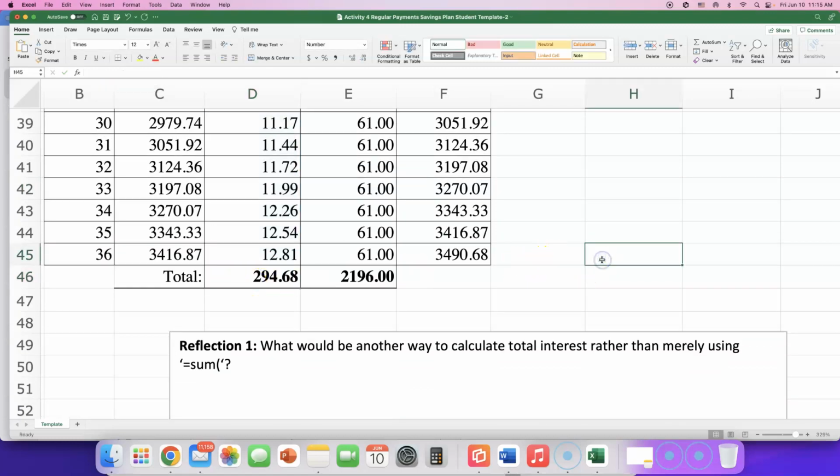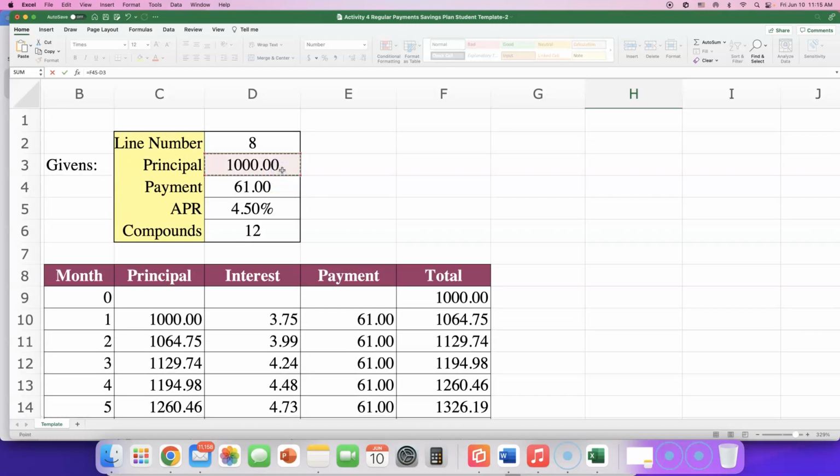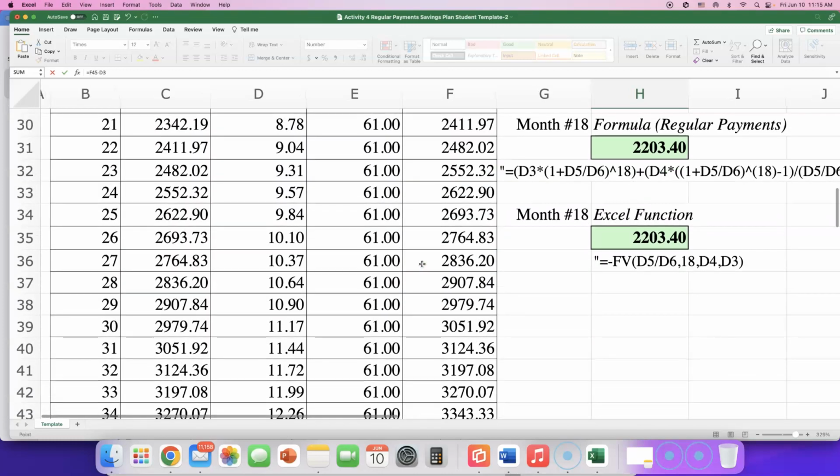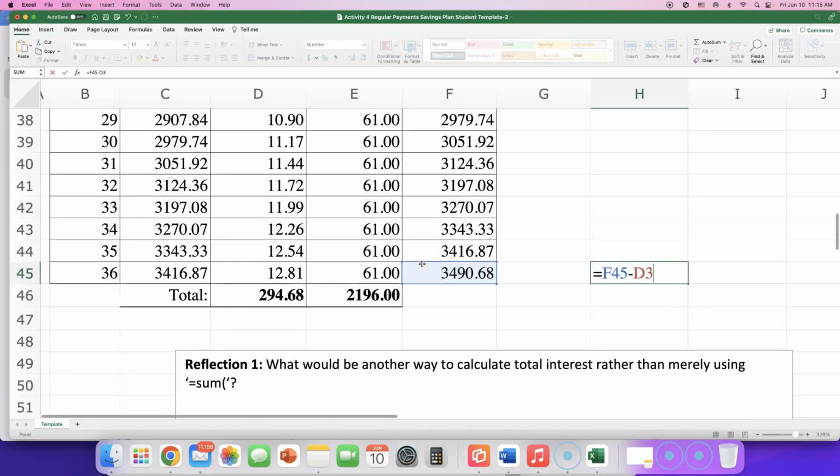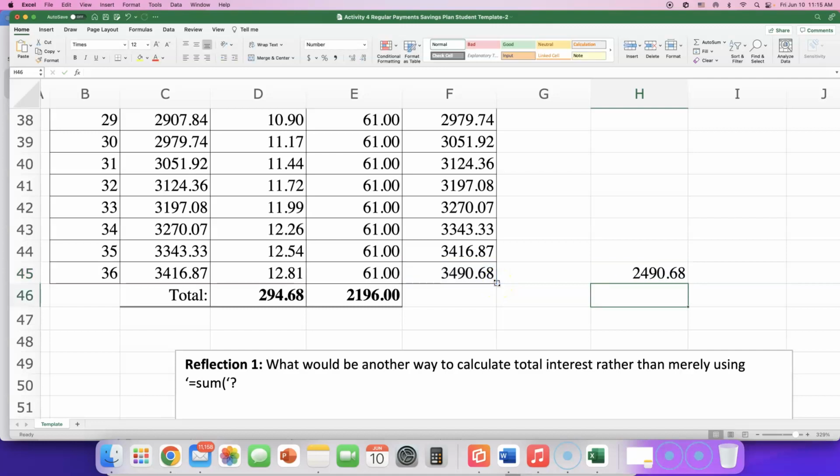Now in activity 3, we were able to just take the ending balance after the end of the period minus the original amount that we put in, and that was equal to the total interest earned. Not in this case, because if I just subtract how much I have at the end minus how much I put in at the beginning, that's going to be much more than the total interest earned. Because what's different this time, guys? On activity 3, we did not make any monthly payments. We just put a big sum of money in the bank and let it grow. In this activity, we were making monthly contributions, monthly payments.